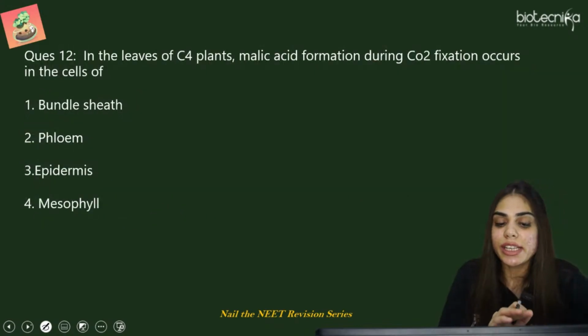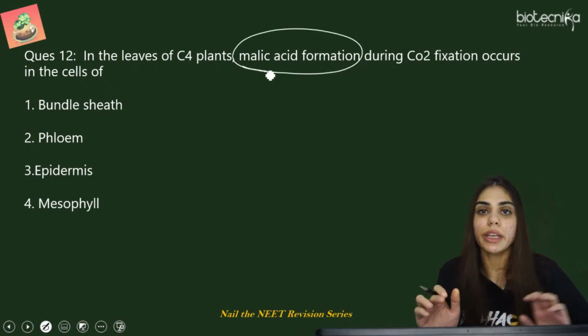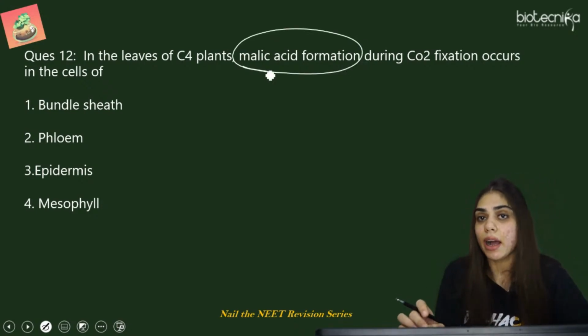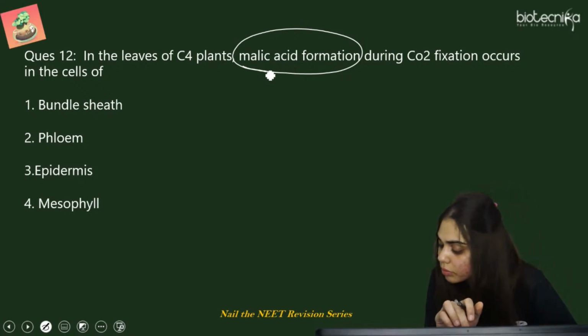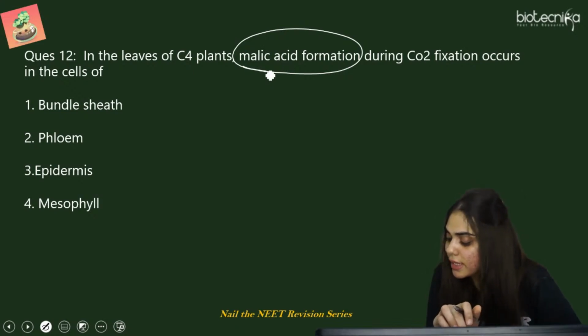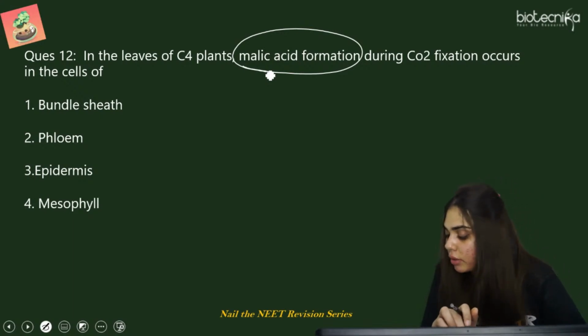So in the leaves of C4 plants, malic acid formation during CO2 fixation occurs in the cells of which type? Where is this malic acid formed? Recall the pathway. Malic acid सबसे पहले कहाँ form हुआ था? किस type of cells में? Is it the cells of bundle sheath, phloem, epidermis or mesophyll? Anit is saying 1, Selva 4. Anyone? Selva 1, okay.